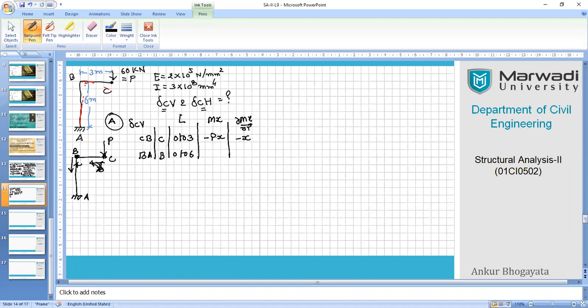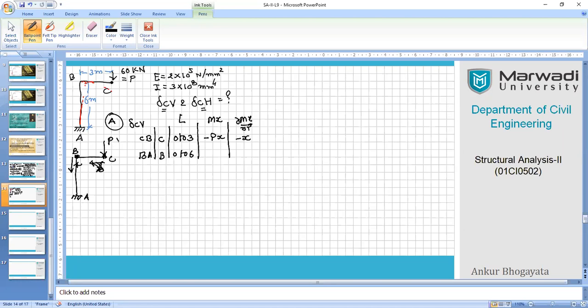Now you just need not remember what happened with that. Later on we will be summing them up together. All right. So right now B to A is our target, so 0 to 6 meter. That's why I have written the length over here as 0 to 6 meters. But I don't have any active force in segment B to A.